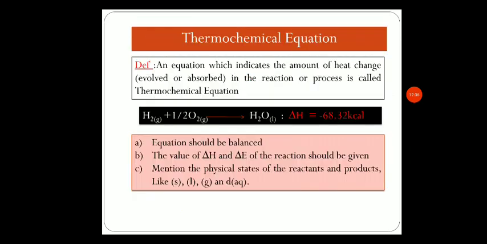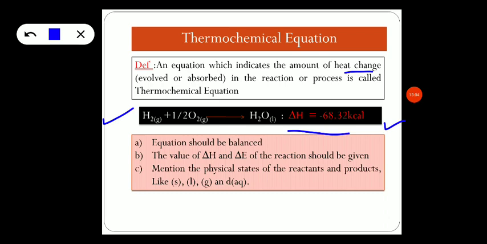So with this, let us know what is a thermochemical equation. Usually when we represent a thermochemical equation, the example is given here. This indicates the amount of heat change, either absorbed or evolved in the reaction or a process, and is called a thermochemical equation. So look into the expression here. The formation of water is represented here, and the heat change has been represented here. That is delta H is equal to minus 68.32 kilocalories. So minus represents heat is evolved or given out by the reaction. If we write plus, it means heat is absorbed by the reaction.